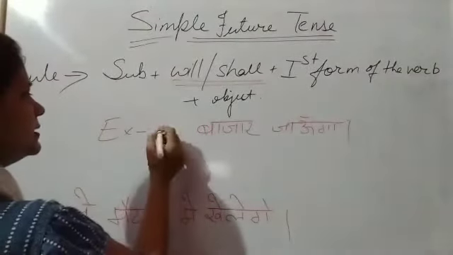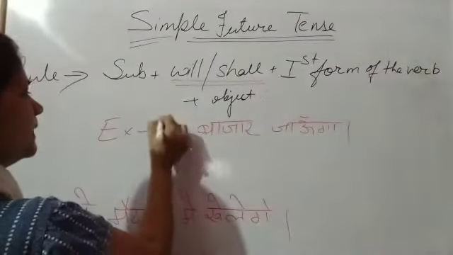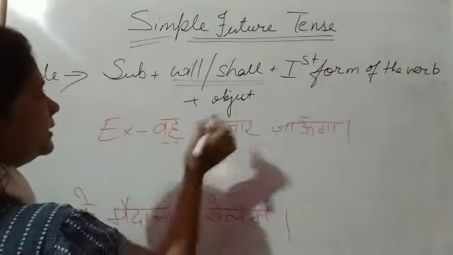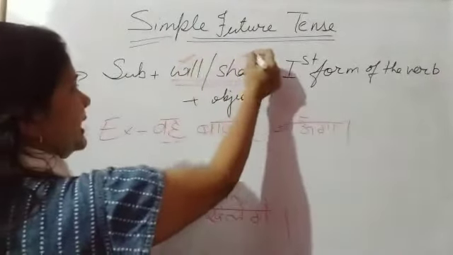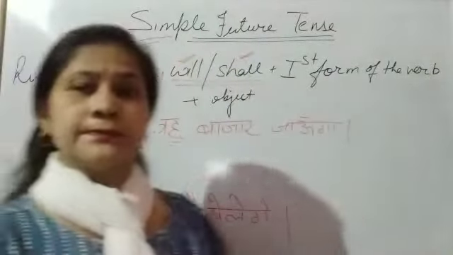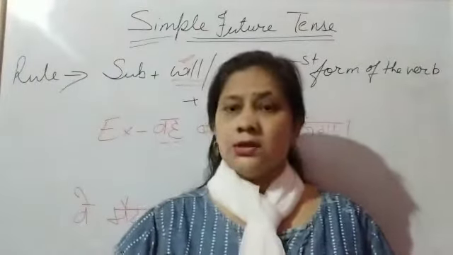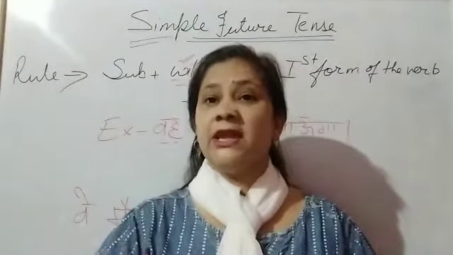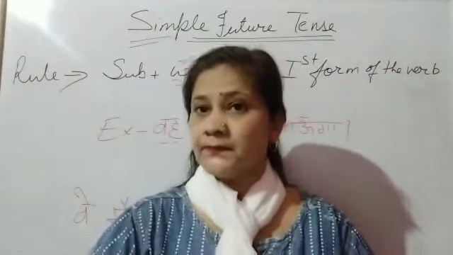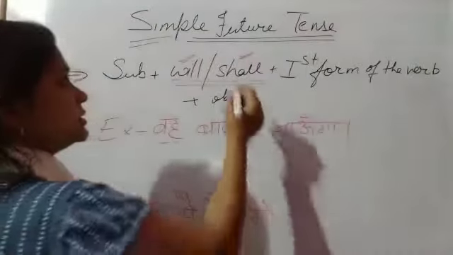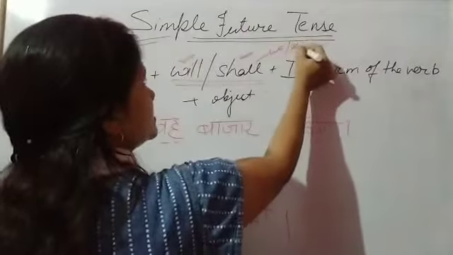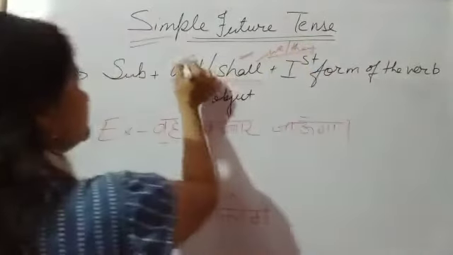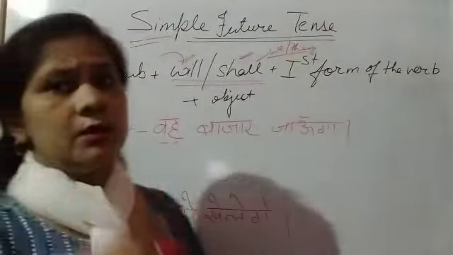I'll write here वह, because we have to know where we use will and where we use shall. Shall we use with we and they. We always use shall with we and they. For the rest of the pronouns we use will.